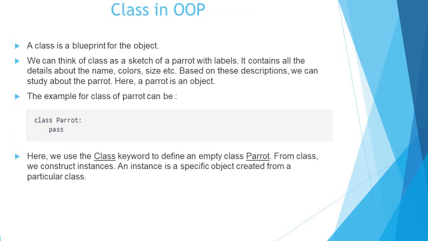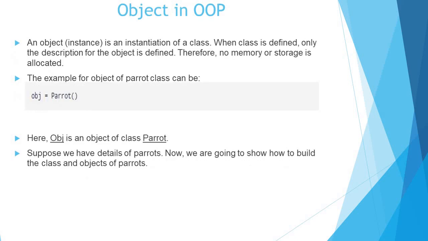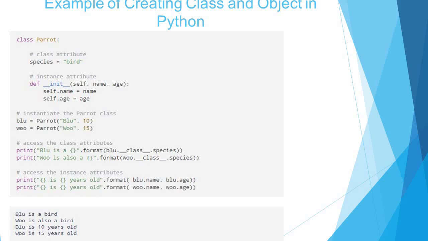Classes in OOP. A class is a blueprint for the object. Object in OOP. An object is an instantiation of a class. When a class is defined, only the description for the object is defined. Therefore, no memory or storage is allocated. Here is an example of creating a class and object in Python.